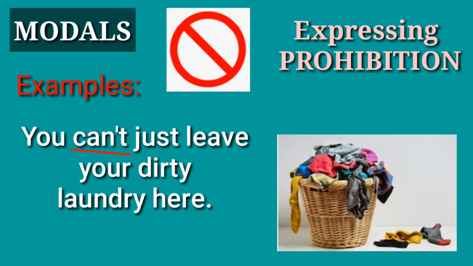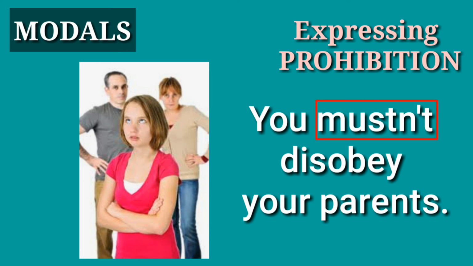Here are examples. You can't just leave your dirty laundry here. We use can't or cannot. You cannot just leave your dirty laundry here. Next example, you mustn't disobey your parents. Mustn't or must not.